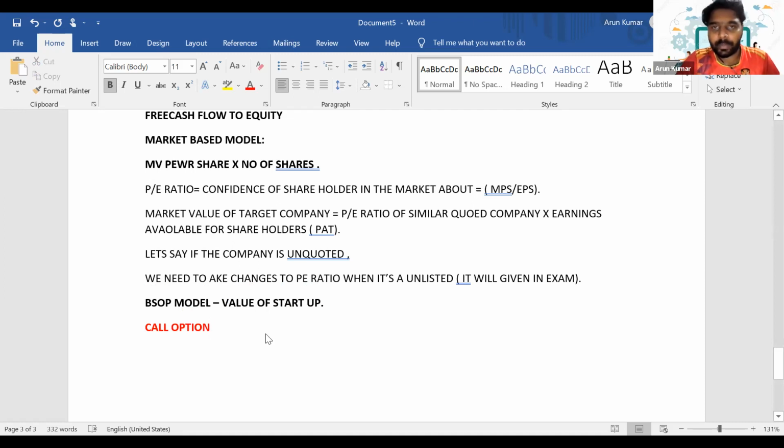Because let's say if the debt in a company is exceeding the asset value, then what will the shareholders do? The shareholders will simply walk away from the company, right? In the same way, if the assets exceed the value of the debt, then we will continue to hold the shares in the company. So literally, this call option is like an option to buy, right? Holding shares in a company reflects the nature of a call option. So we have to calculate the call option value of a company.